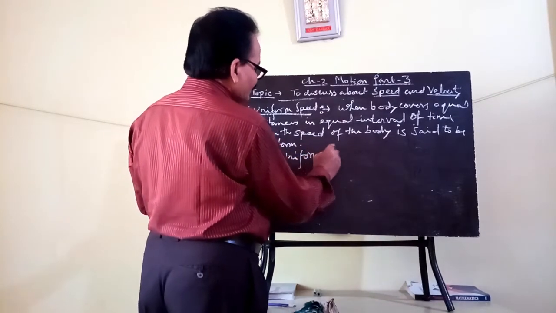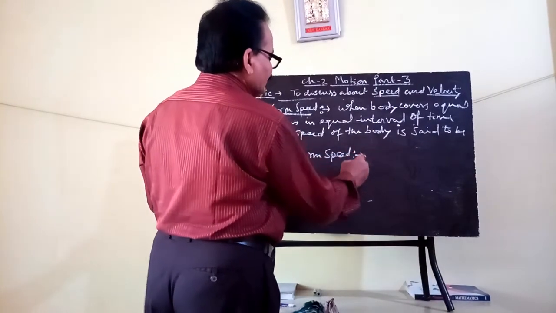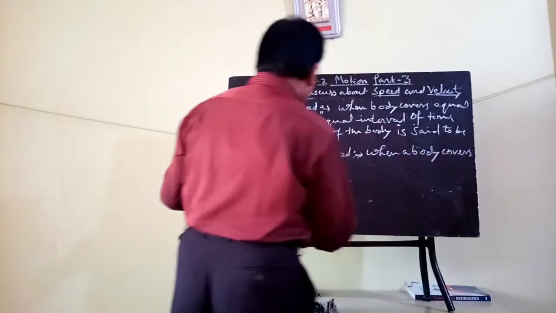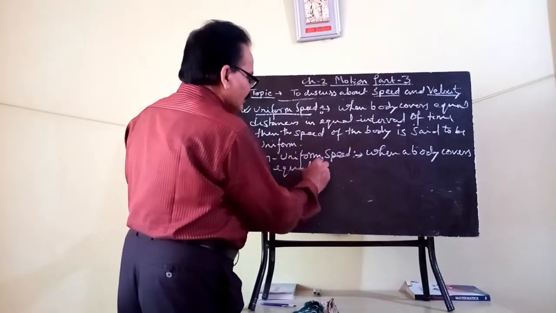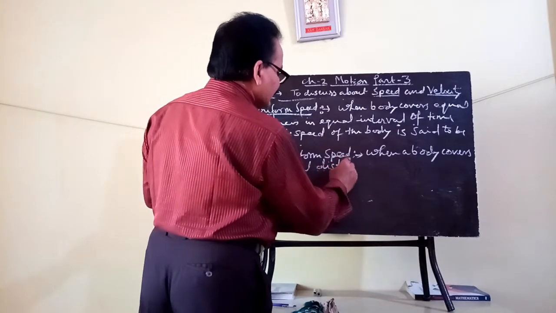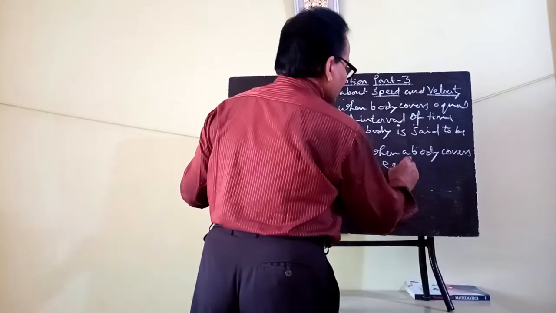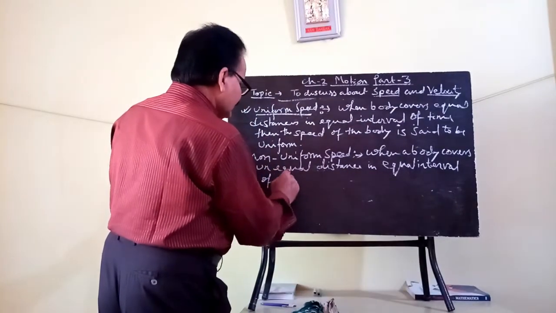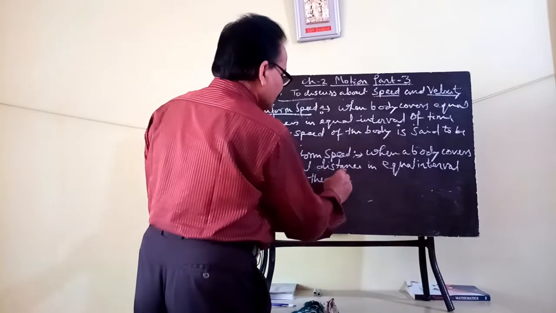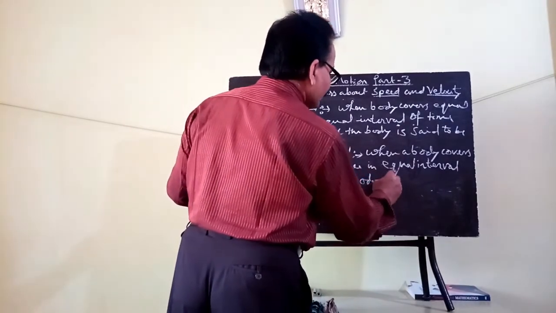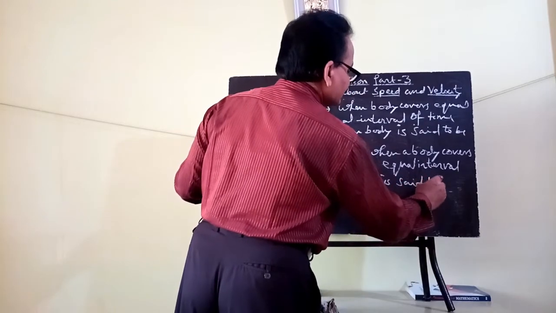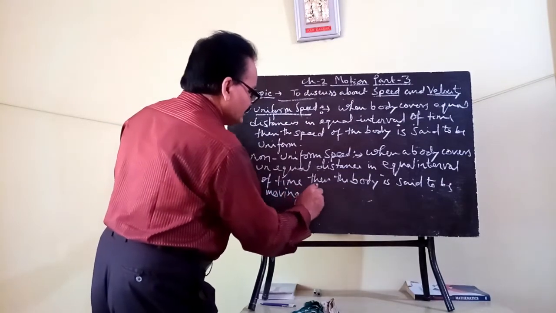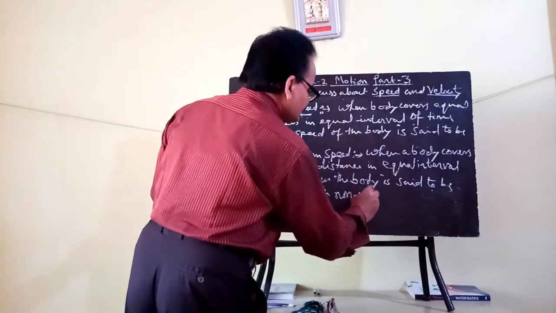Non-uniform speed. When a body covers unequal distance in equal interval of time, then the body is said to be moving with non-uniform speed.